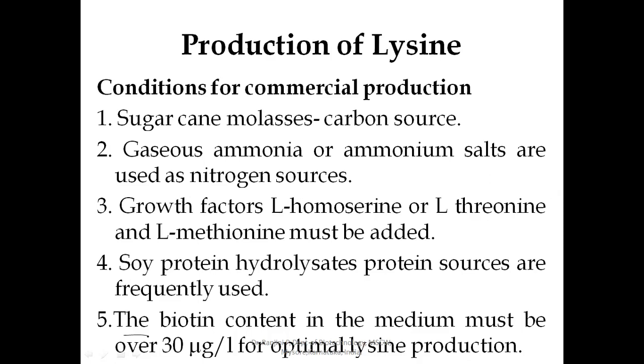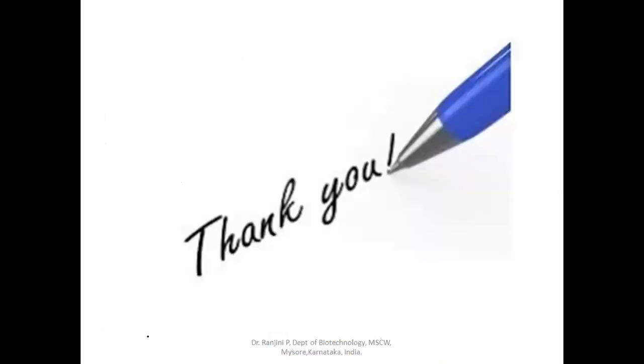Like this, lysine is produced nowadays by fermentation technique, as it is an essential amino acid, and most of the microorganisms produce L-lysine intracellularly. They have to be made to excrete it into the medium, and we have to adjust the concentration of each and every media component for high conversion of the sugar, for a maximum yield of up to 44 gram per liter.